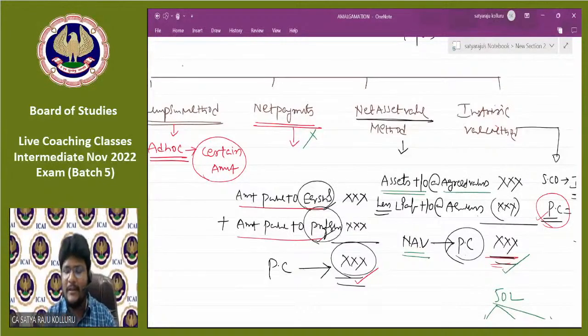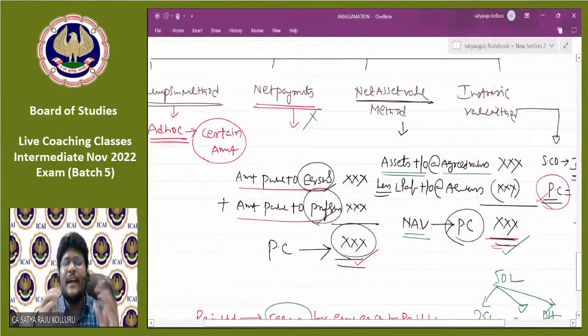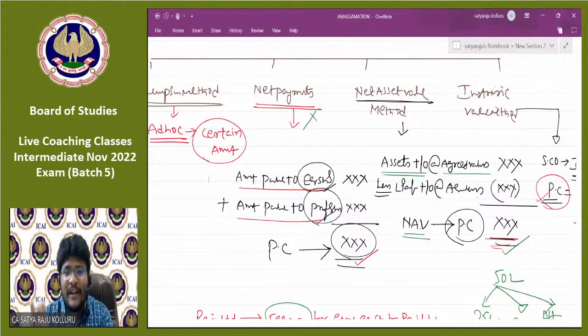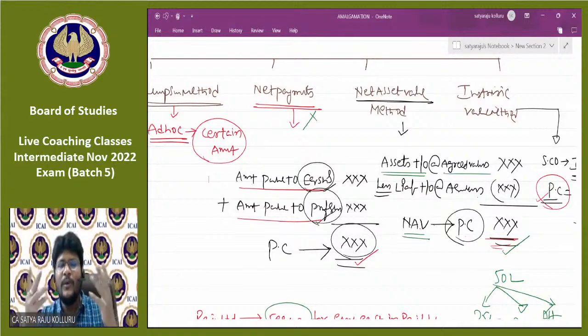Please all of you follow my technique, guys. After reading the information given in the problem, if you are able to assess the amount payable to the equity shareholders of the selling company as well as the amount payable to the preference shareholders of the selling company in complete mode, then the method of PC is net payments method. But if you are unable to ascertain the amount payable to either equity shareholders or preference shareholders in complete mode, then net payments method will not be applicable. If we are unable to apply the net payments method, then you can jump to the net asset value method.